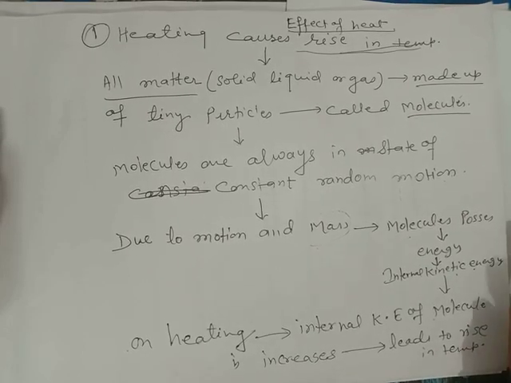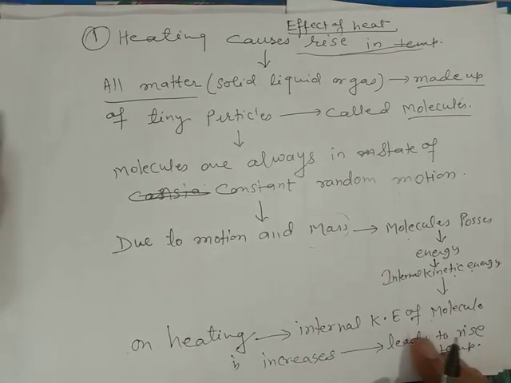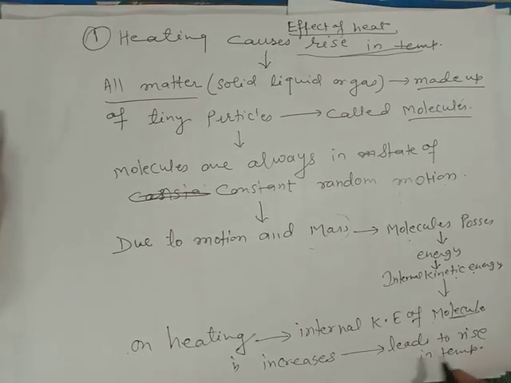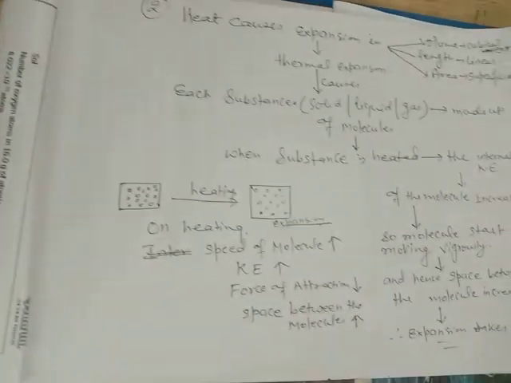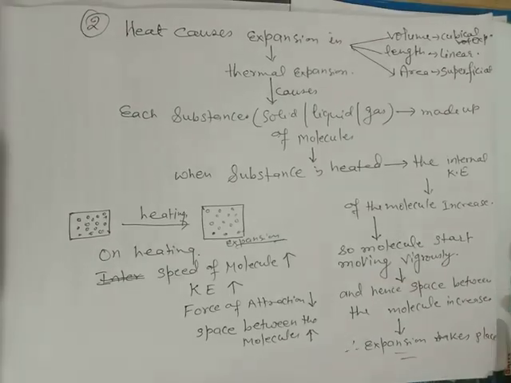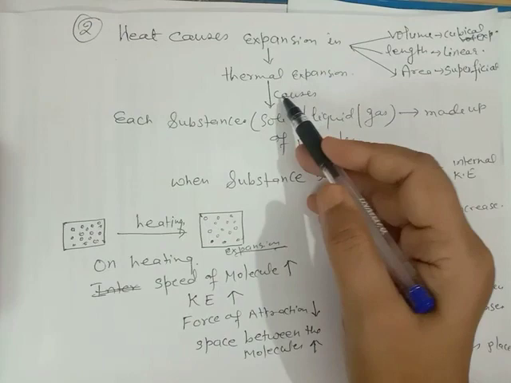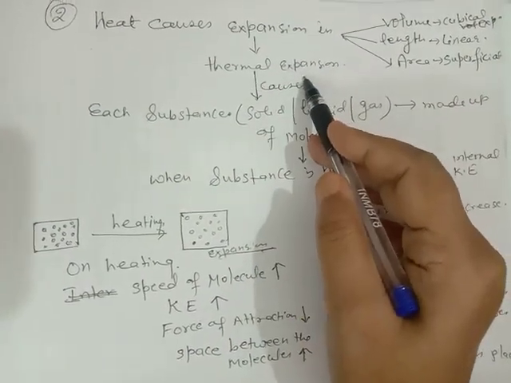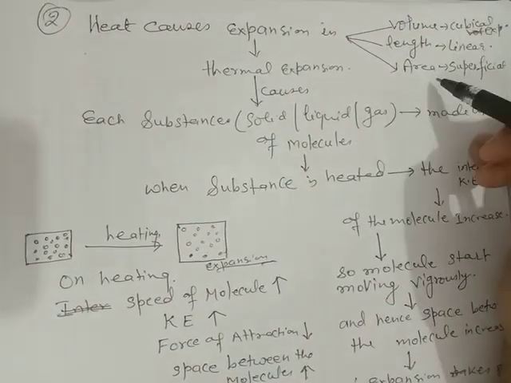Now what happens when something is heated? On heating, the internal kinetic energy of the molecules increases, which leads to rise in temperature. The second effect of heat is that heat causes expansion, also called thermal expansion.